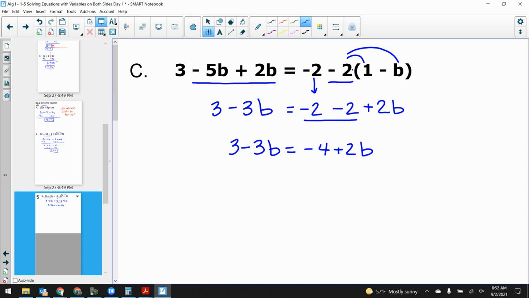Because now my next step, now I've gotten constant, variable, constant, variable. What is my little guy in this case? Danielle? It's not 2b? Yeah, because it's a minus, we got to consider it a negative. And what's the smaller value, -3 or +2? The -3. That's tricky here. But it's actually nice and convenient because now I'm going to add that 3b over to the other side, and I'm done with negatives. 3 is equal to -4 plus 5b.